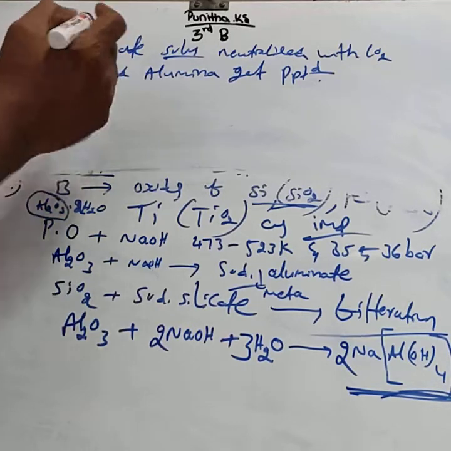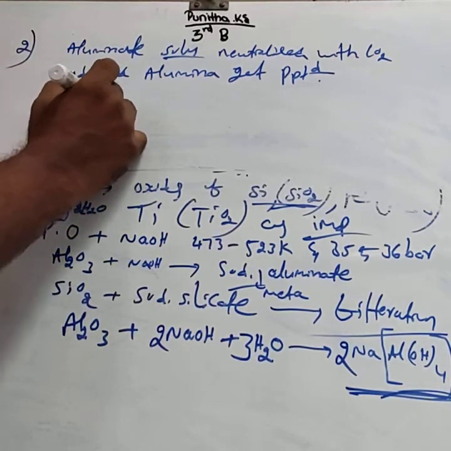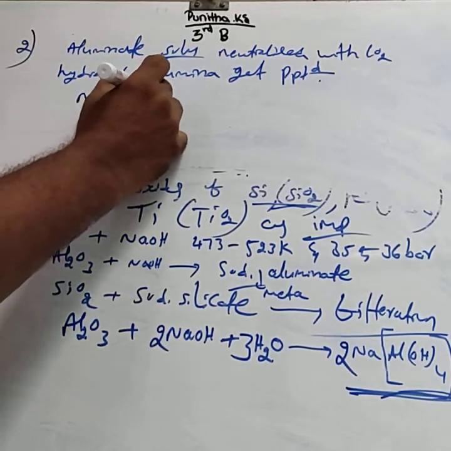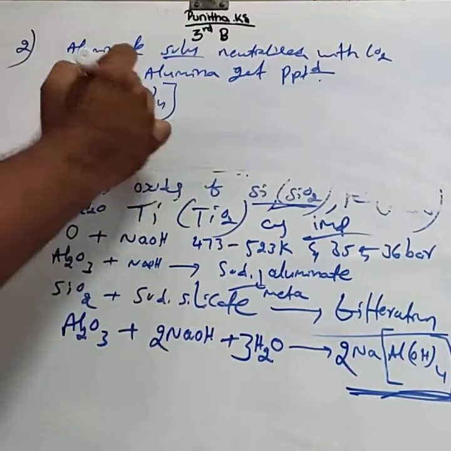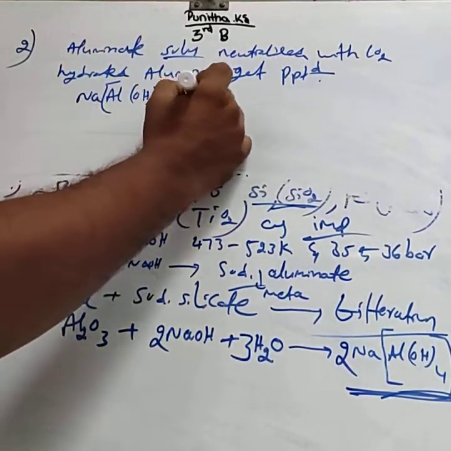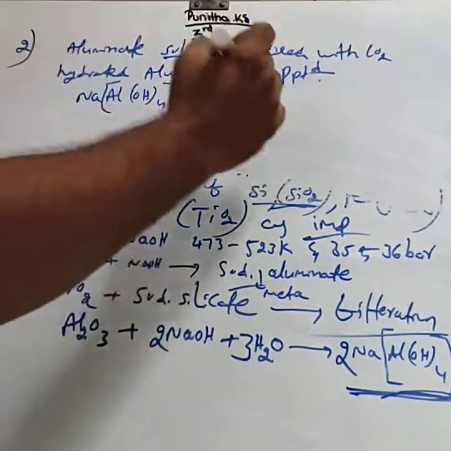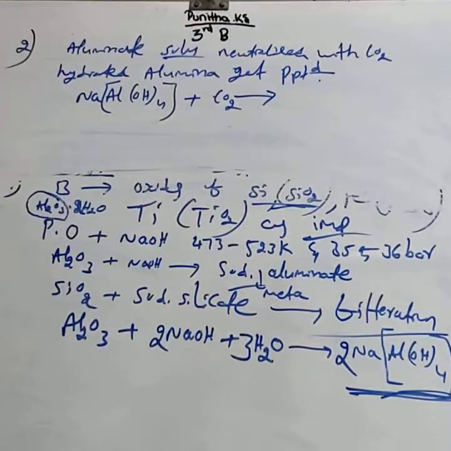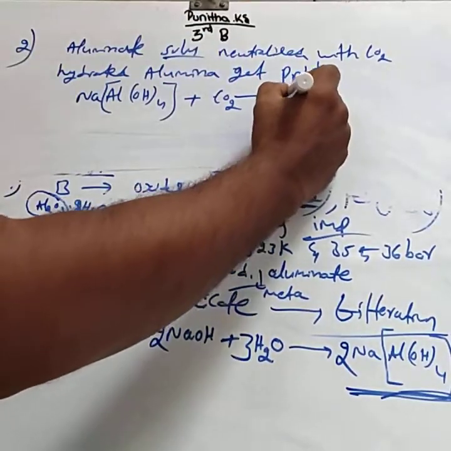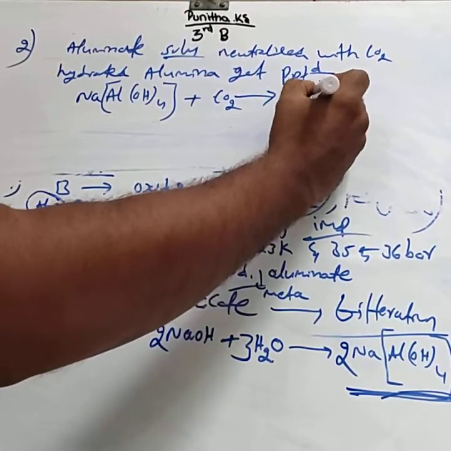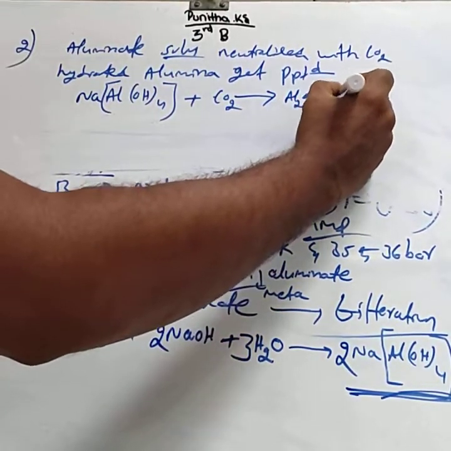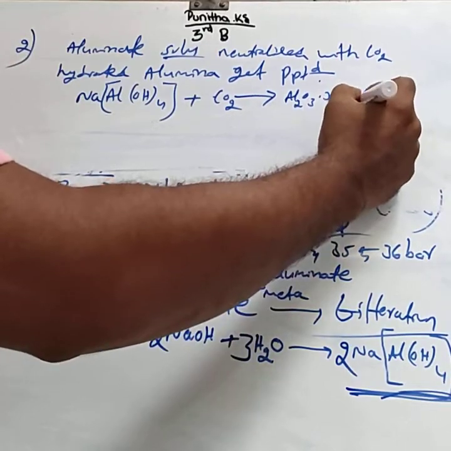Next, for this one, the reaction is: Na[Al(OH)4], this complex, neutralized by carbon dioxide, gives hydrated alumina. The formula is Al2O3.xH2O, which is the precipitate.